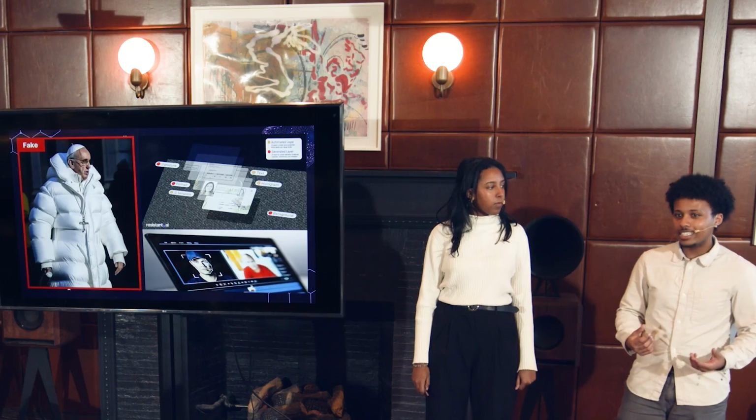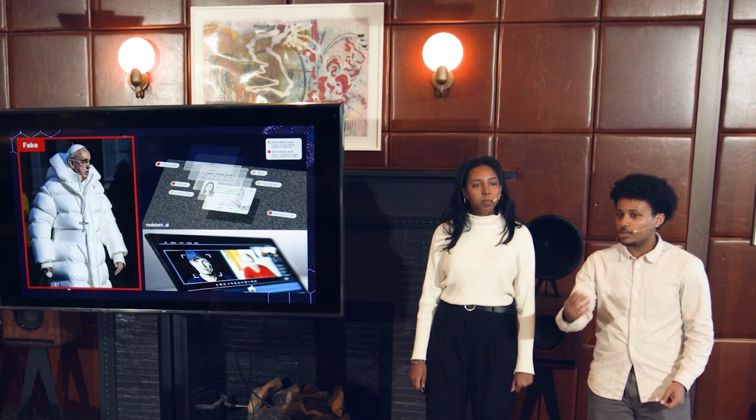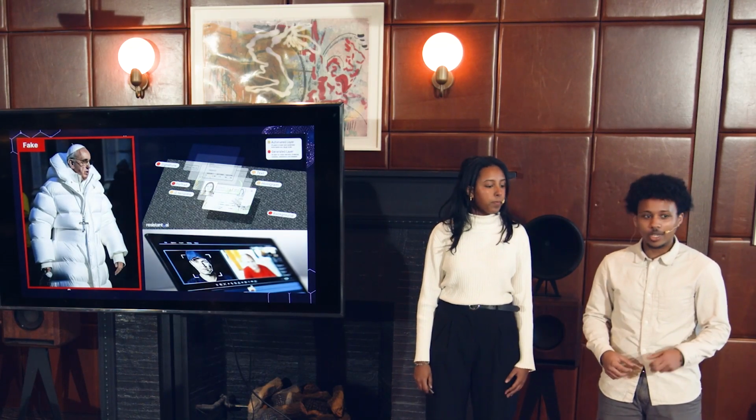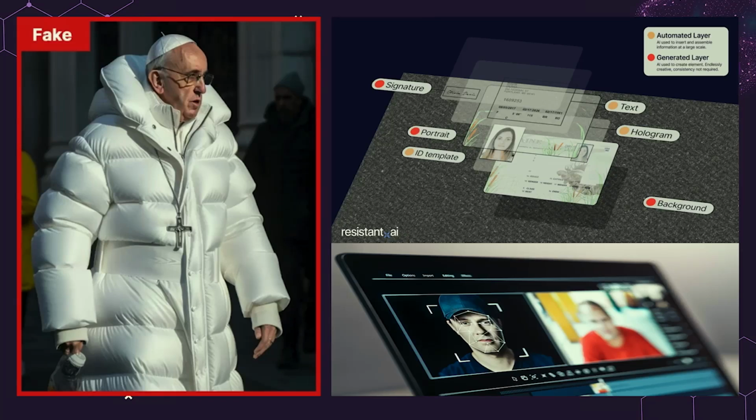But celebrities aren't the only ones affected here. The identities and the privacy of everyday people like you and I is threatened by generative AI. And current models that detect these deepfakes, they exist, but they're not accessible for the public. But also, they fail when they're exposed to the internet data, which is messy. So we need something that works live on the go, that's easily accessible to the public and is versatile.